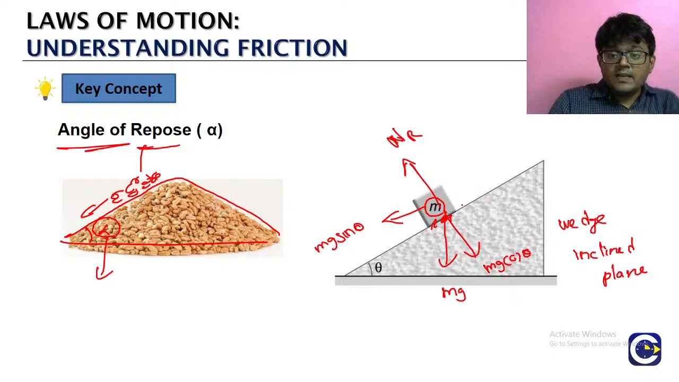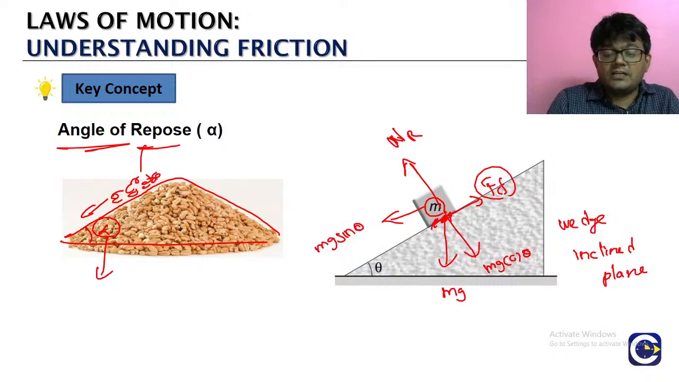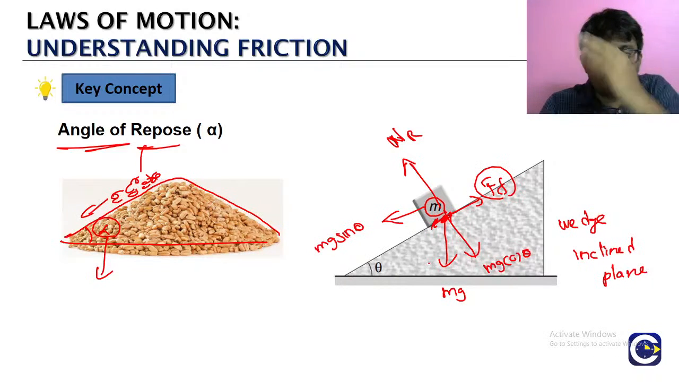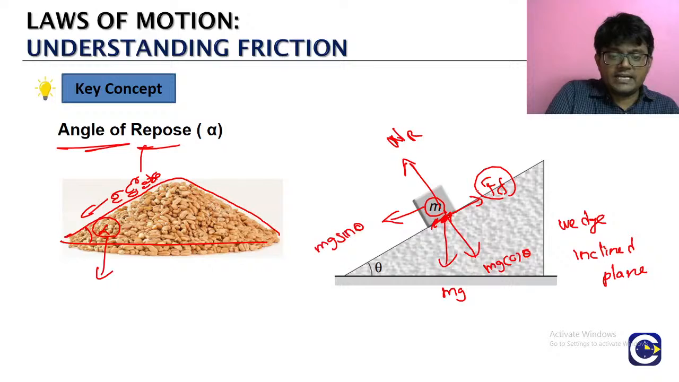Now, when there is a tendency to go down the plane, we are talking about friction coming into the picture. So there will be a friction that will oppose it. In which direction? Friction will be acting up the plane to oppose it. Now we look at the condition. For a grain to come down from this incline, what is needed?